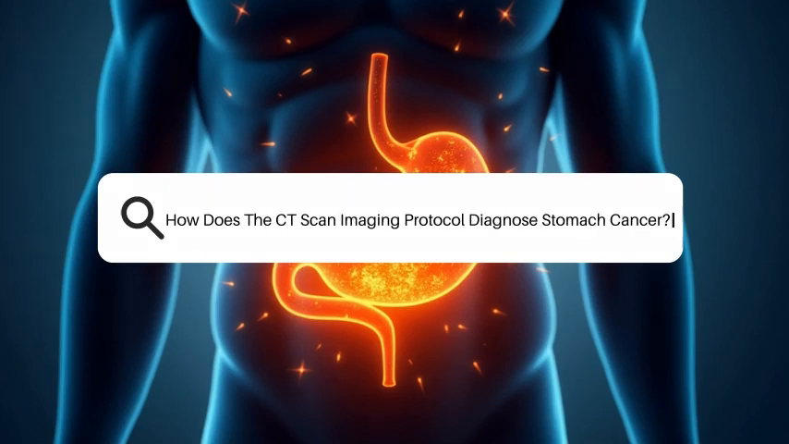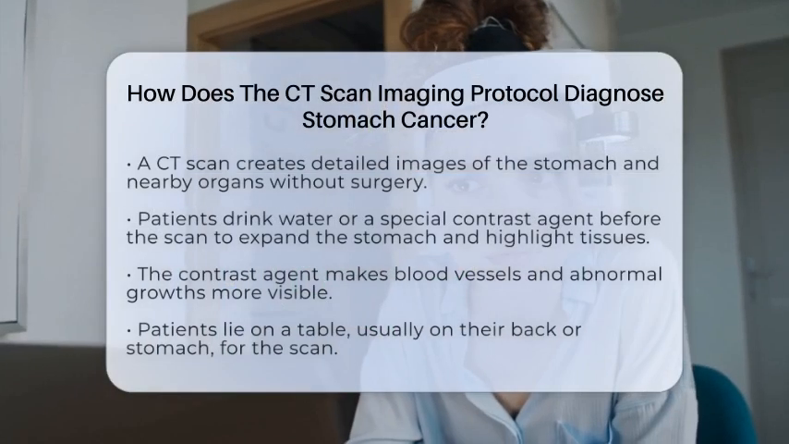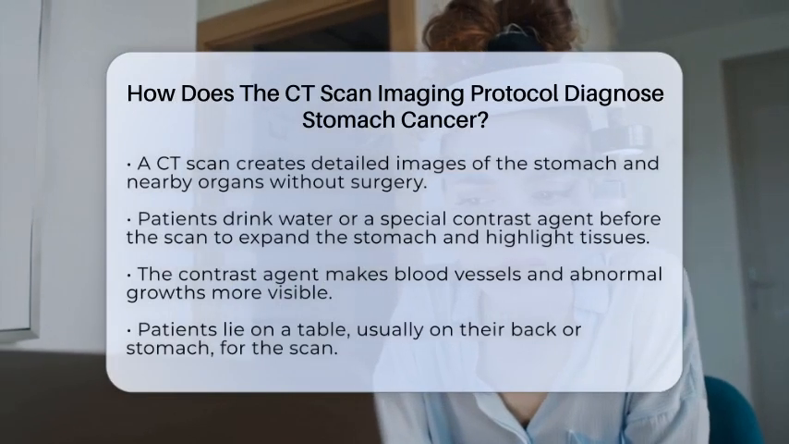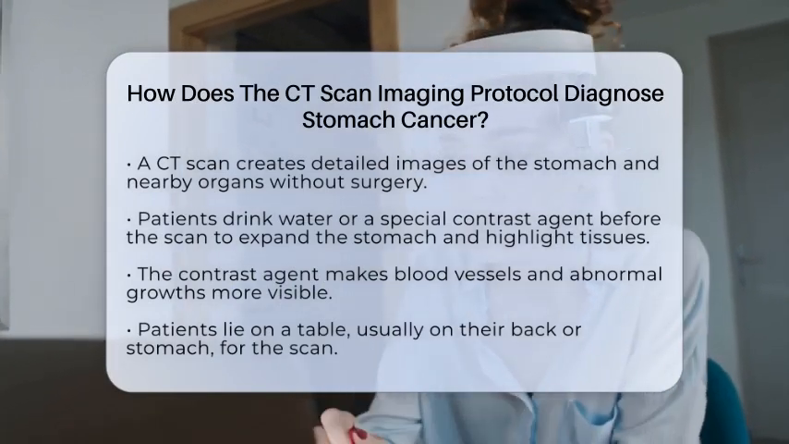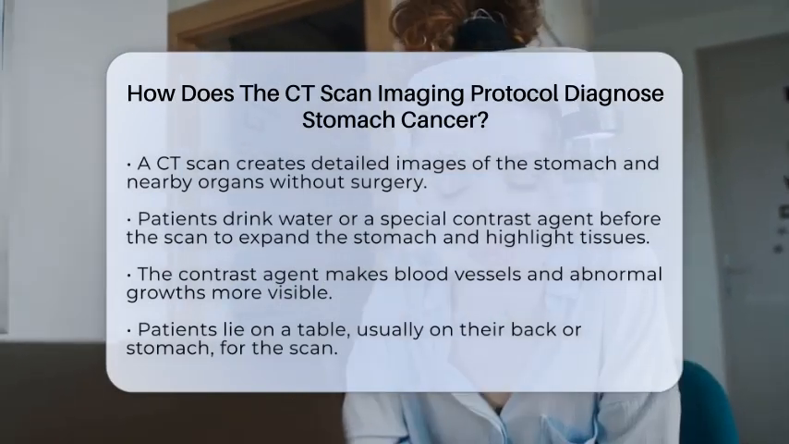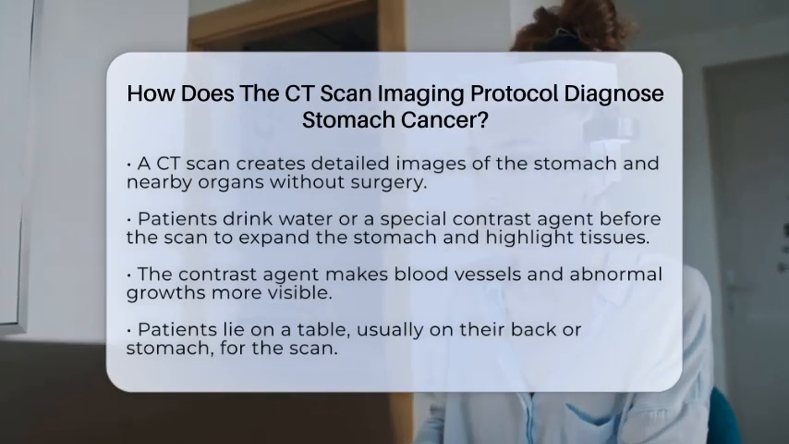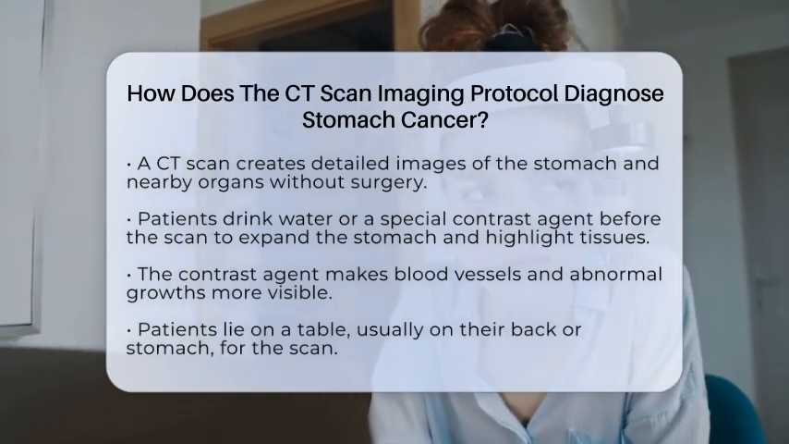How does the CORT scan imaging protocol diagnose stomach cancer? Imagine trying to see inside the body without making any cuts. That's what a computed tomography scan does. When doctors suspect stomach cancer, they use a CORT scan to get detailed pictures of the stomach and nearby organs.